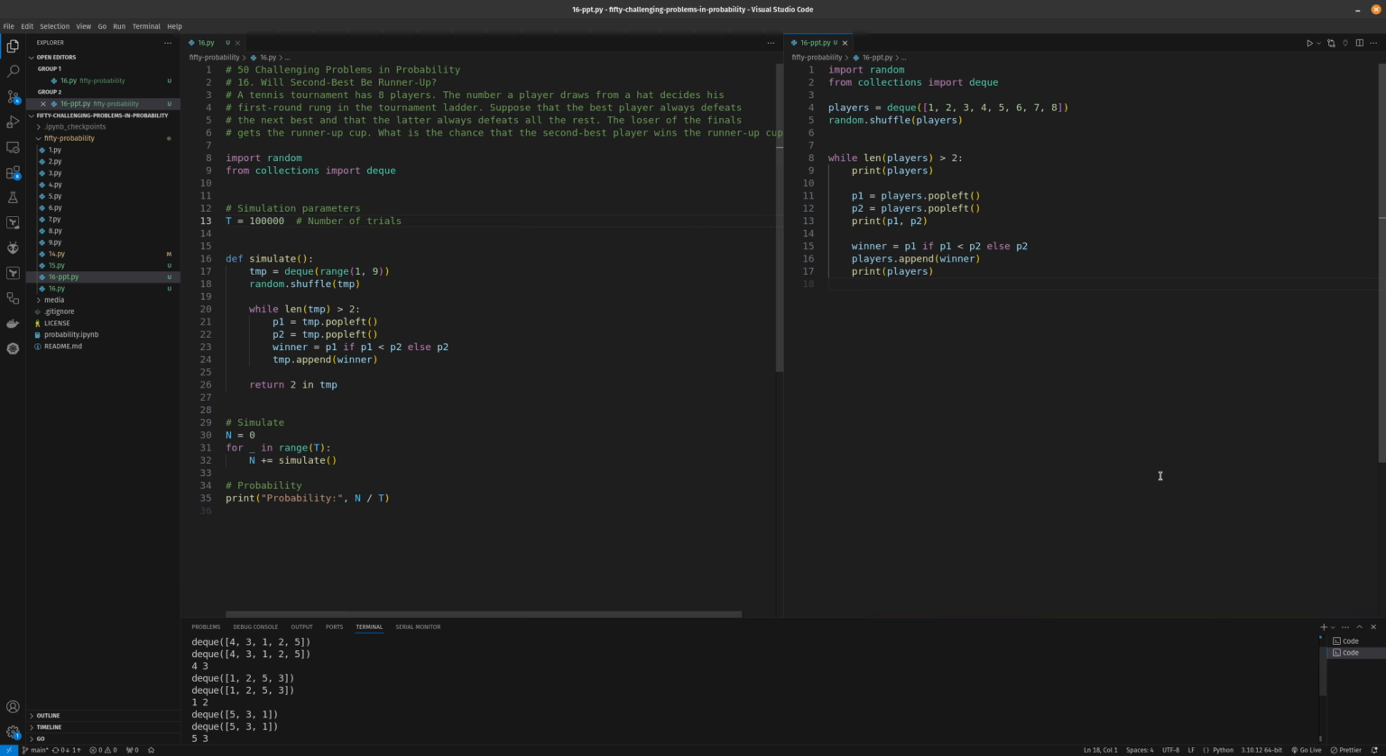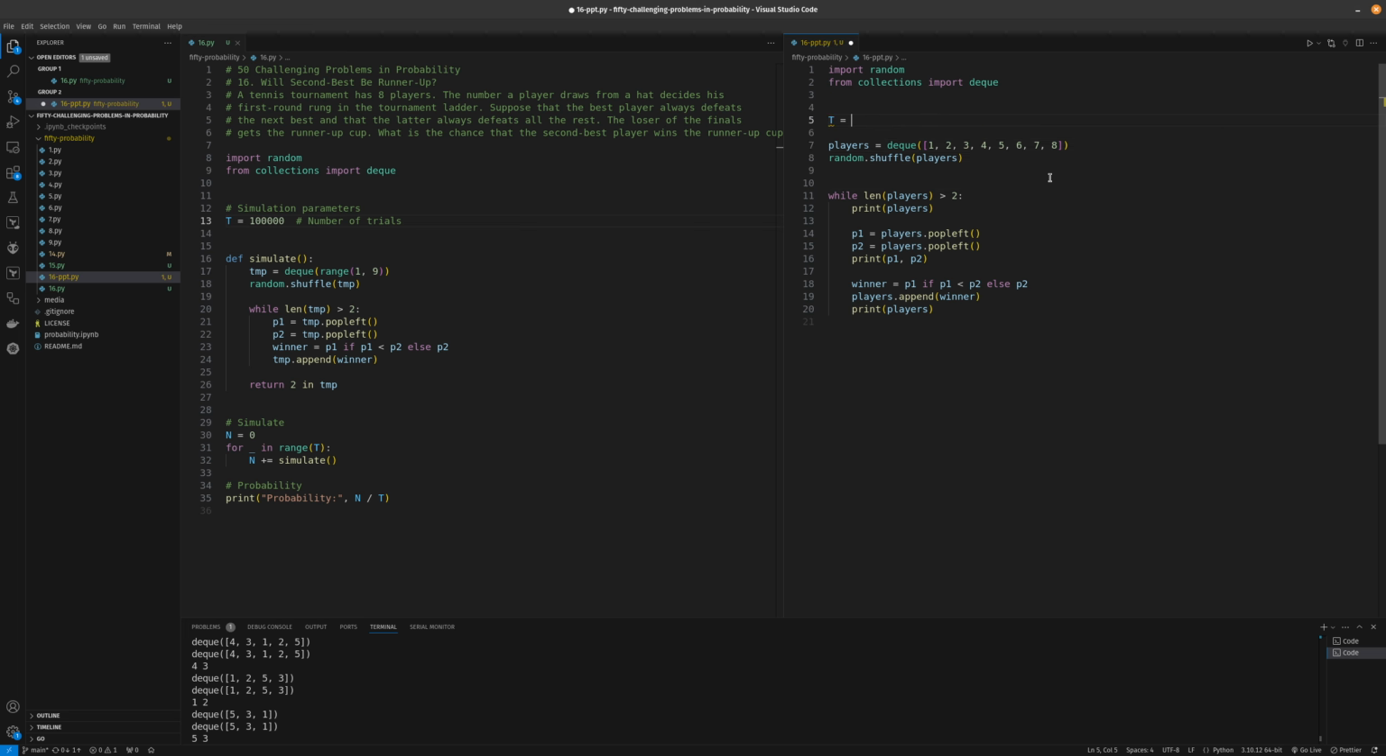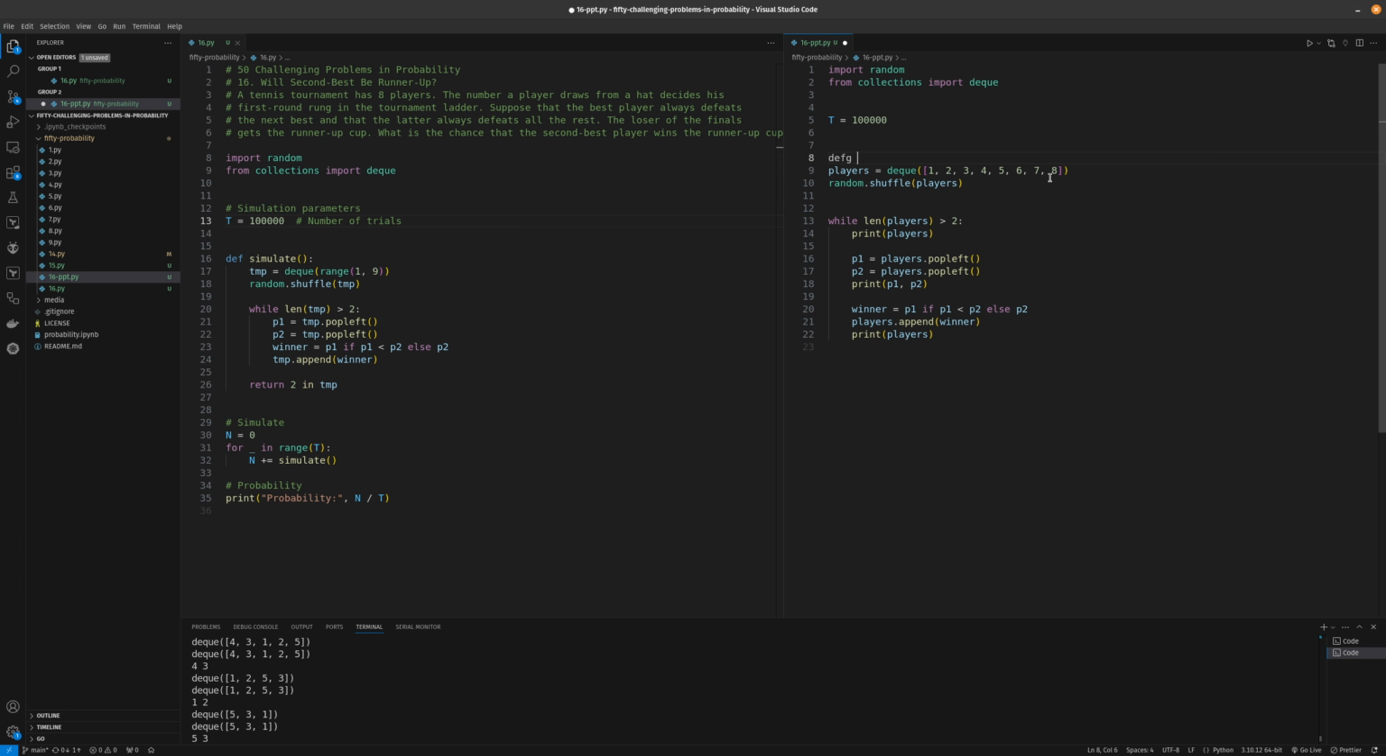Now that we have this, let's try to predict what each simulation will output. In the cases in which the second best player is in the remaining number of players, then he or she will be a runner-up. So we'll run the simulation over a bigger number. Let's set the simulation parameter as t equal to 100,000. We'll put it in a function called simulate.